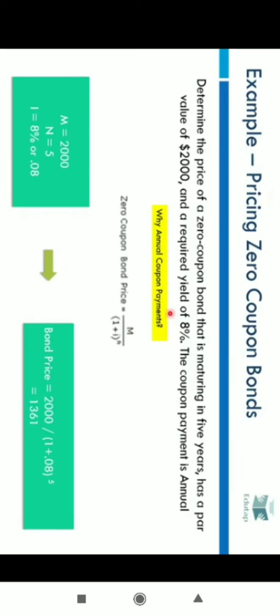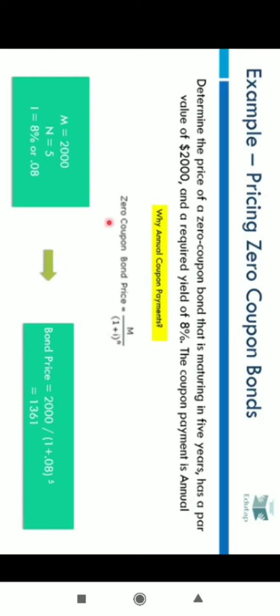So do not get confused. Yes, zero coupon bonds do not give any coupon payment as such, but the statement mentions that the coupon payment is annual or semi-annual just for you to assume the virtual scenario for finding the price of a zero coupon bond. So let's move to solve this numerical.